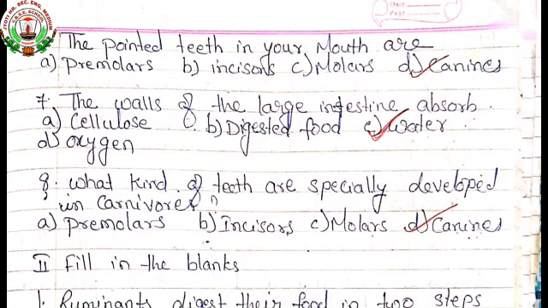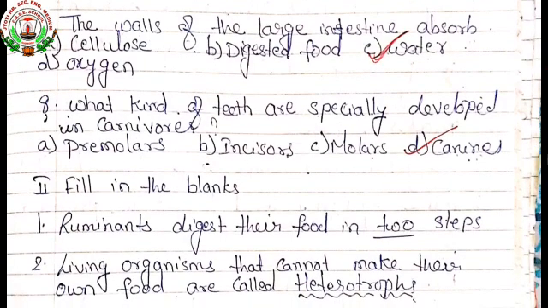Seventh one, the wall of the large intestine absorbs: cellulose, digested food, water, or oxygen. So the answer is water. Next question, what kind of teeth are especially developed in carnivores?